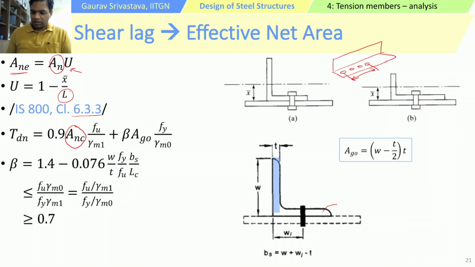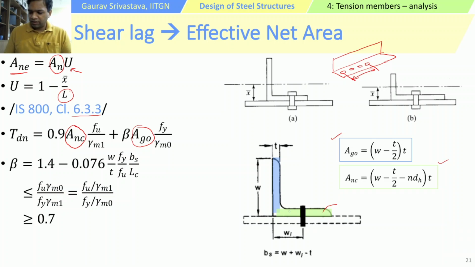And then there is AGO, which is the gross area of the outstanding leg. So the overall area of the angle has been divided into two portions, one is the gross area of the outstanding leg, and one is the net area of the connected leg, and they are calculated like so.